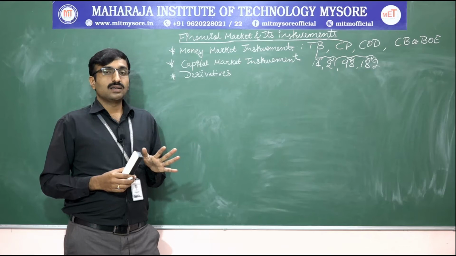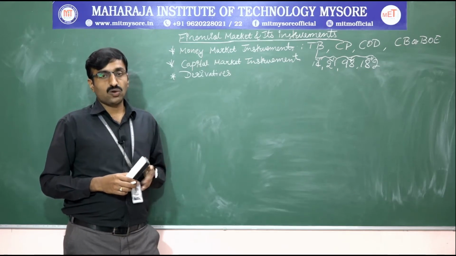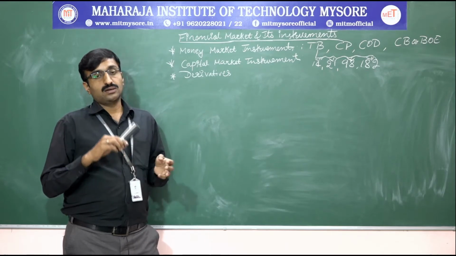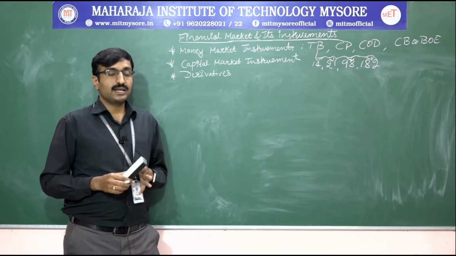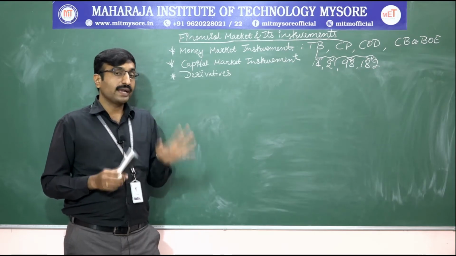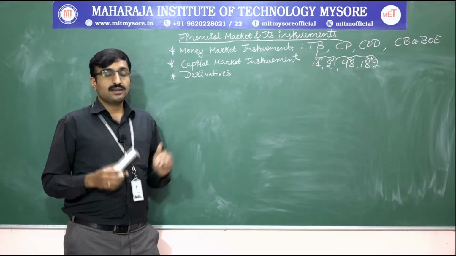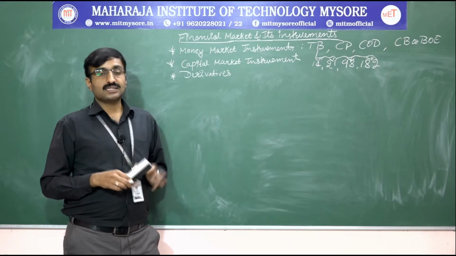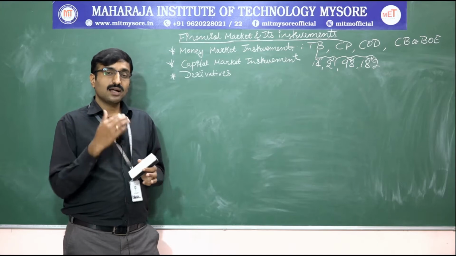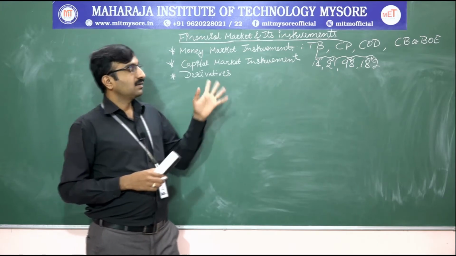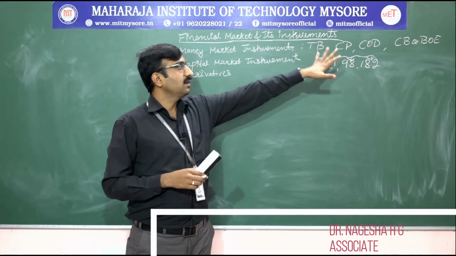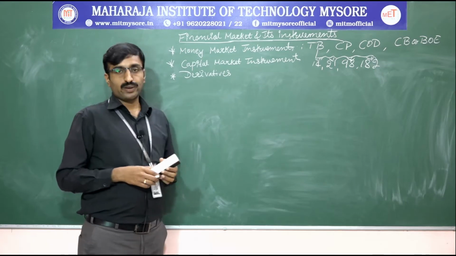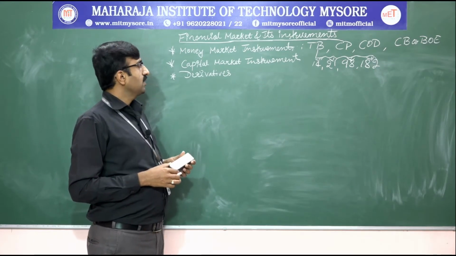Generally it exists as bills of exchange, or we also call it discounting of bills. Whenever the buyer agrees to buy and the seller agrees to sell on credit, it is generally agreed for 90 days. If the seller requires the money within 90 days, he can discount that bill with any commercial bank. That is also available in the money market instruments. So these are all the money market instruments, by which, either in investment or in borrowings, we can do business transactions. I hope you understood.